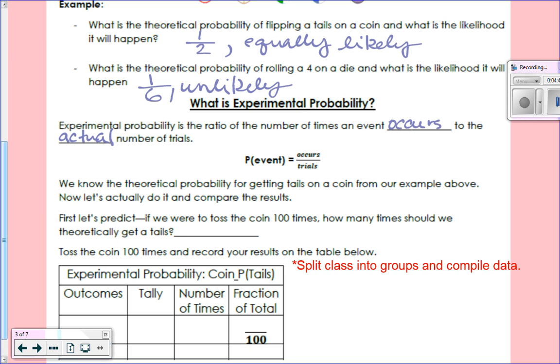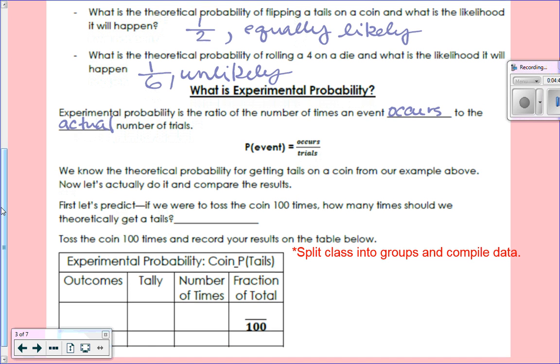Okay? So we know the theoretical probability for getting tails on a coin from our example above. Now let's actually do it and compare the results. First, let's predict. If we were to toss the coin 100 times, how many times should we theoretically get a tails? 50 times, right? Because we said that was half, right?